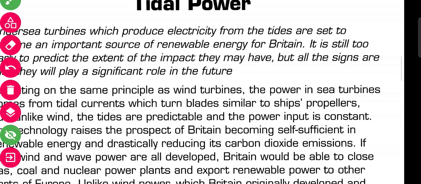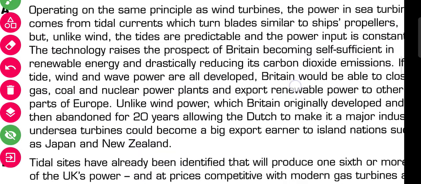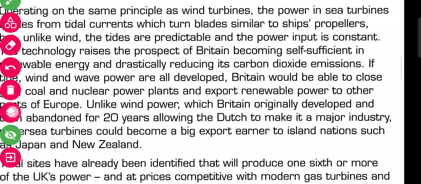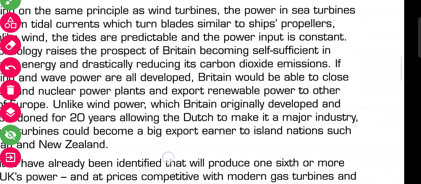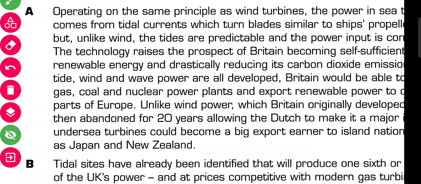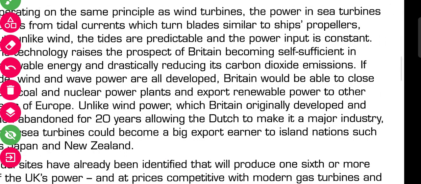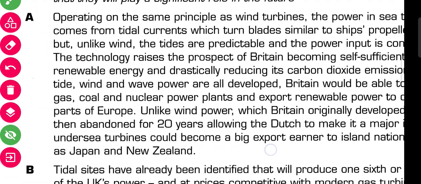We have another clue for this particular answer. If we read from here, we will get a little more description about this. Let's see where is our answer. We will start from here. See, it is mentioned here, unlike wind power, which Britain originally developed and then abandoned for 20 years, allowing the Dutch to make it a major industry.